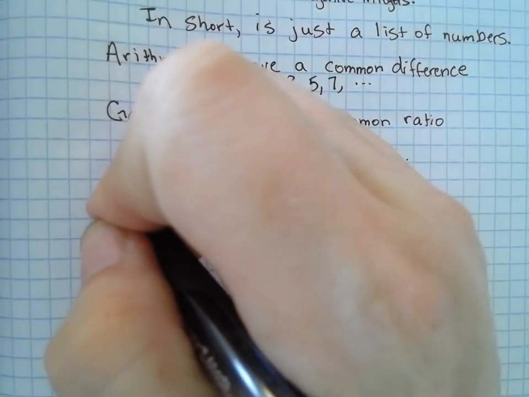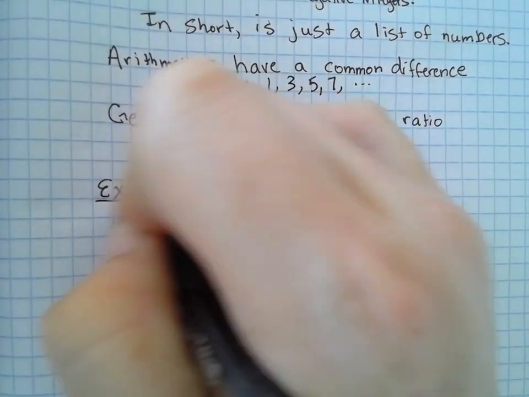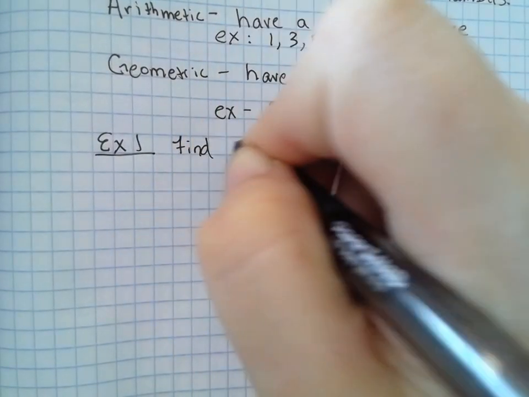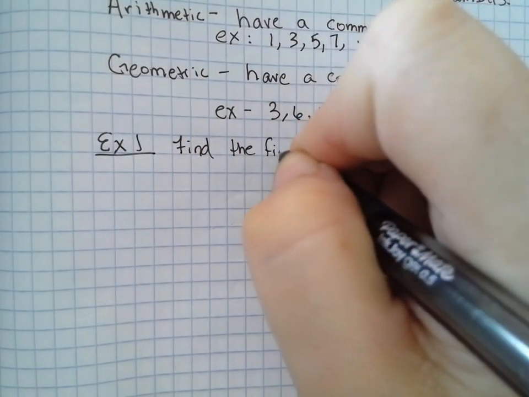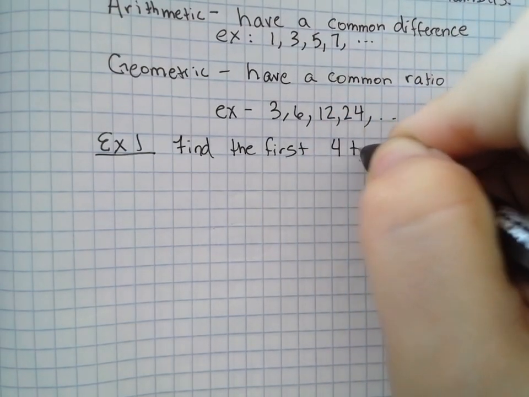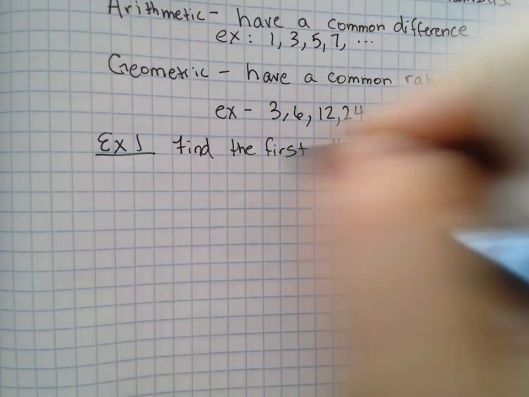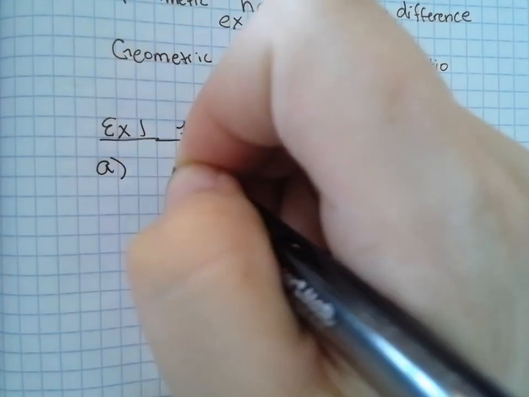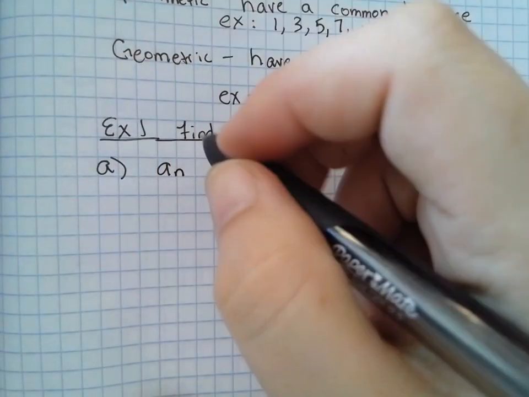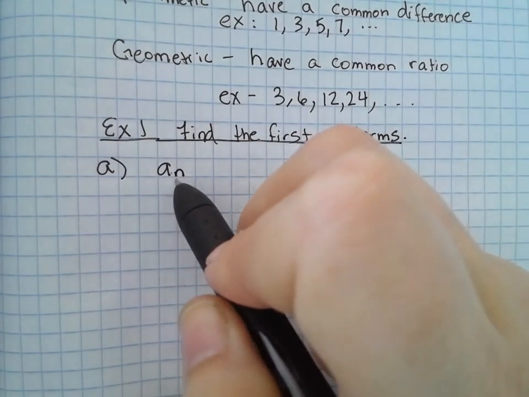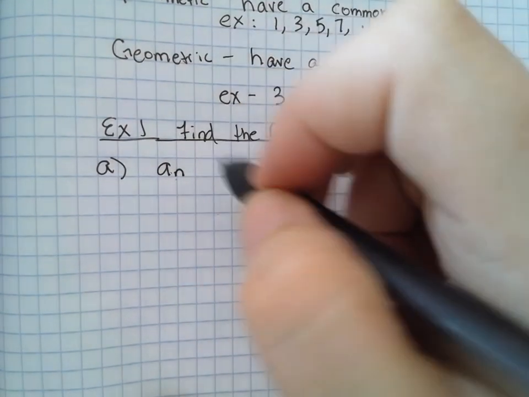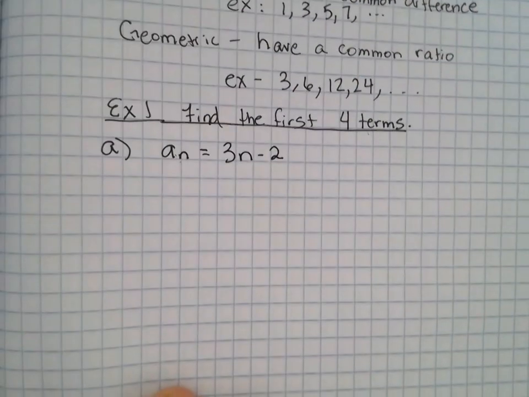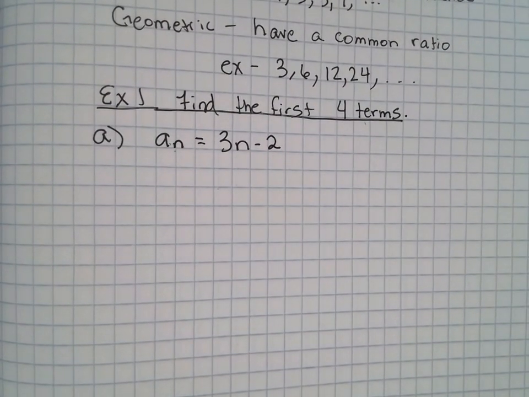Example 1. Find the first 4 terms. So a sub n, a subscript of n, is equal to 3n minus 2. And we want to find the first 4 terms.